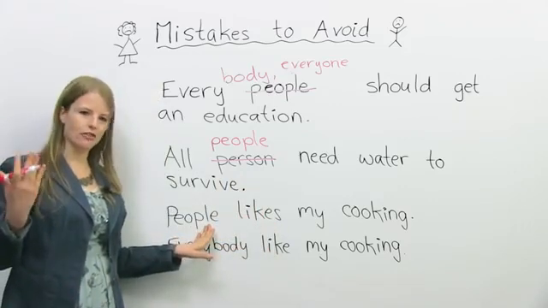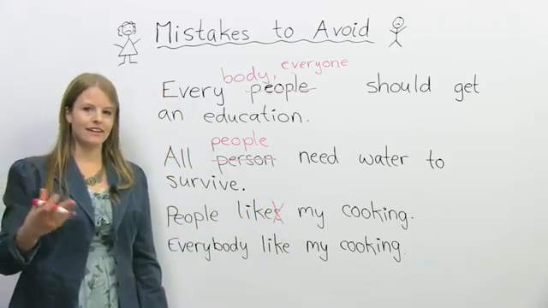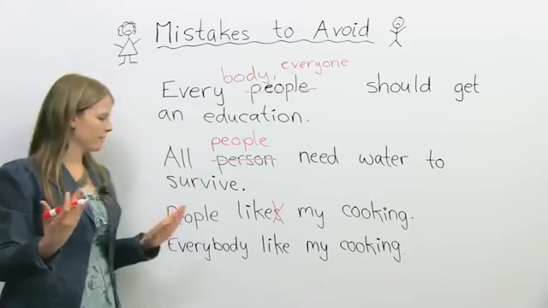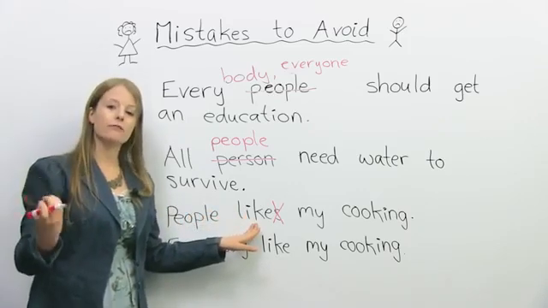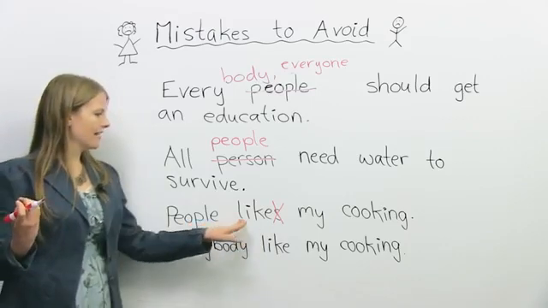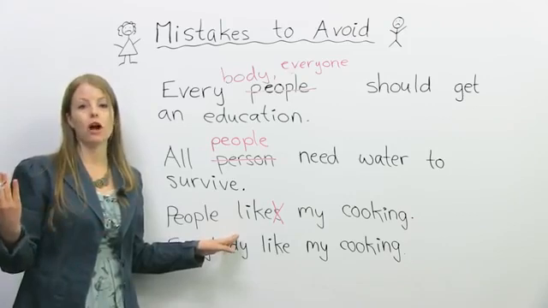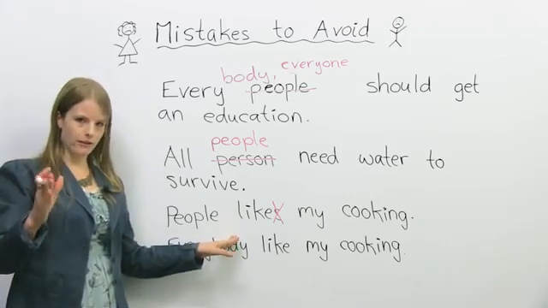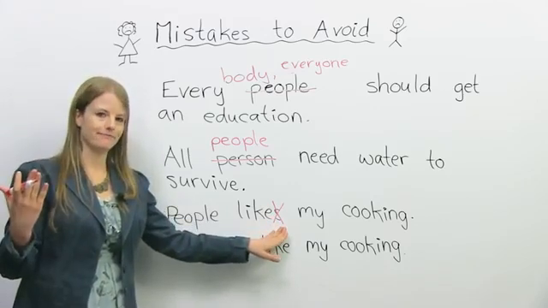It shouldn't be that way. It should actually just be people like, okay? So it's kind of like they like, people like. So imagine people as they. The subject-verb agreement should be without an S. People need to eat. People like shopping. People play sports. So if you use the word people, there's no S on the verb.